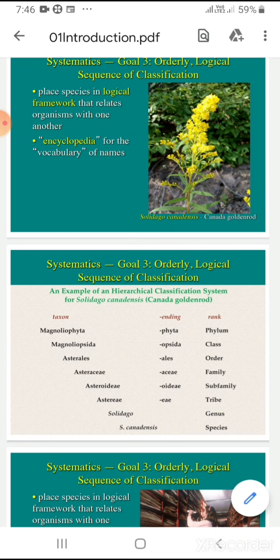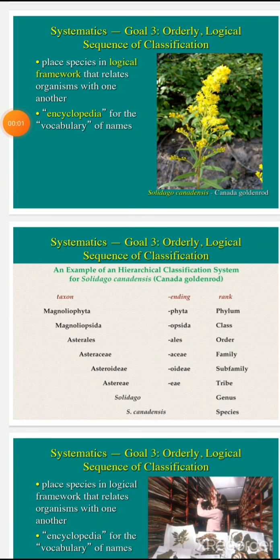In ecology, if the niche is different, organisms are placed in different groups. For example, polar bear and grizzly bear. It is called the ecological species concept. Logical sequence of classification, hierarchical rank of taxa, phylum.